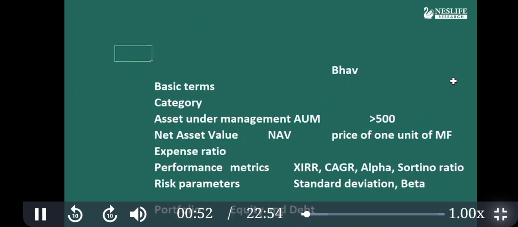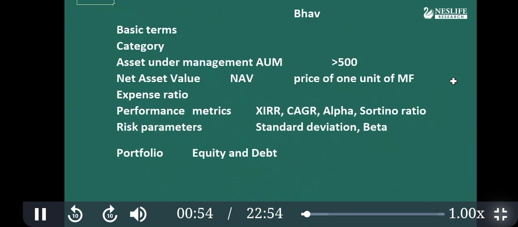Before we start the equity category discussion, let's understand a few basic terminologies used in mutual funds. The categories of mutual funds are mainly equity category, debt category, and hybrid category. These depend upon the underlying assets, equity asset or debt asset. We will discuss equity today. Another term used in mutual funds is asset under management, AUM for short.